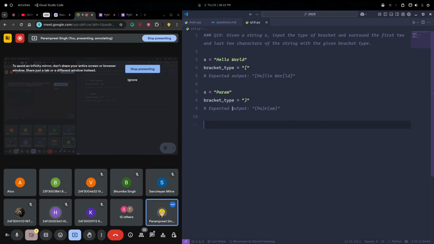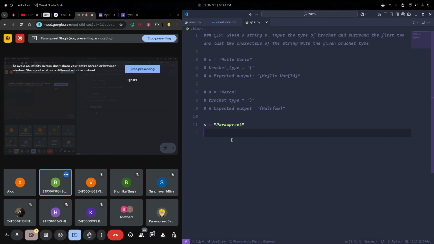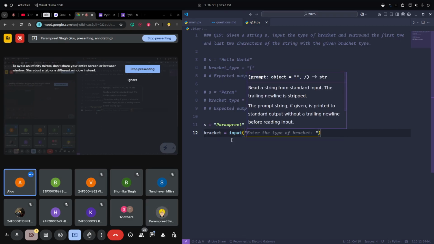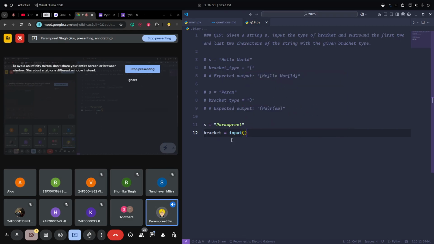Let me just comment all this. Let's first have a string. Let me just write my name simply, for the sake of example. Then we need to input the bracket. How can we input the bracket from the user? Just take input, using the input function. I'll simply leave it as it is.